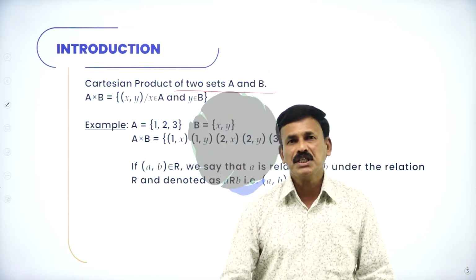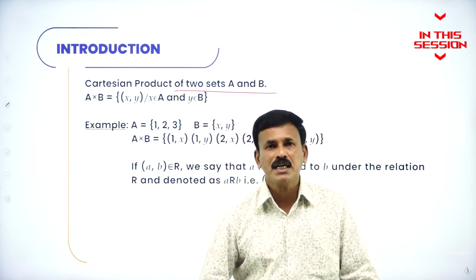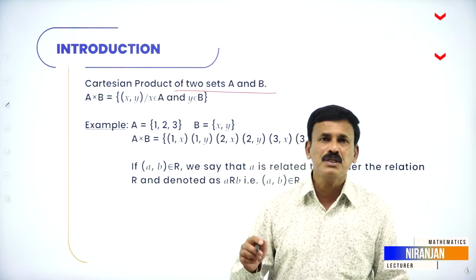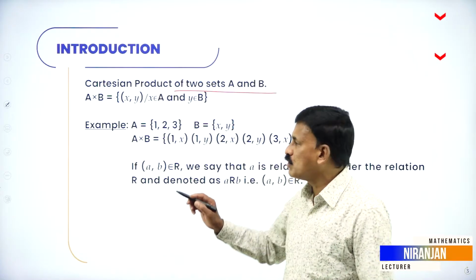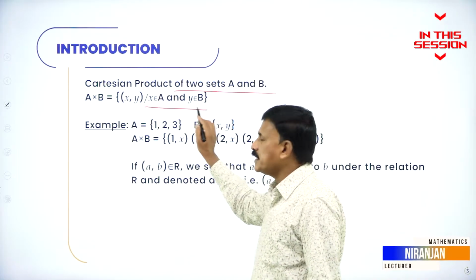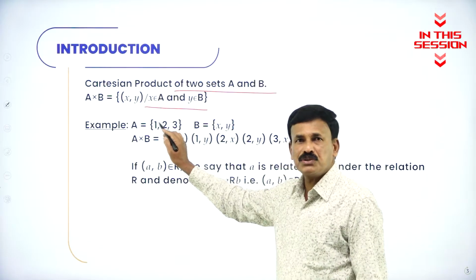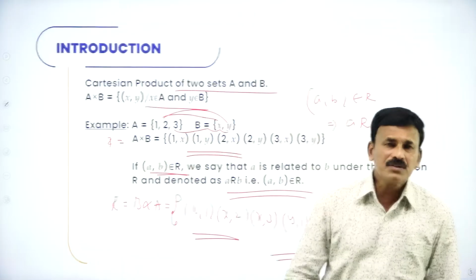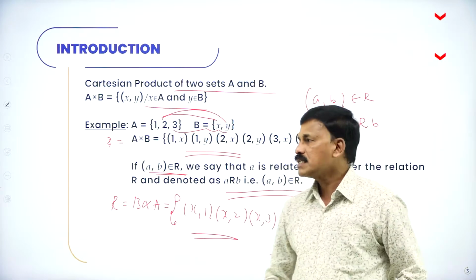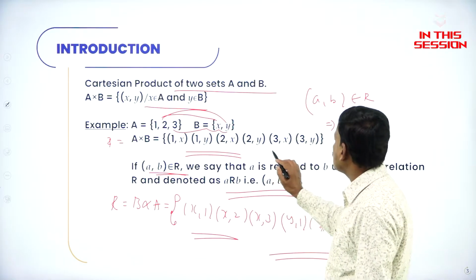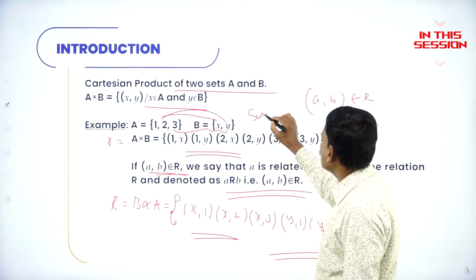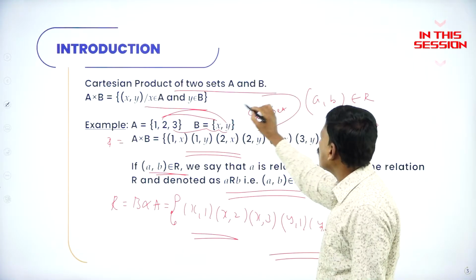The Cartesian product of two sets A and B is denoted as A into B, or A cross B, is equal to {(X, Y)}, such that X belongs to A and Y belongs to B. Now the relation is nothing but a subset of this Cartesian product. The subset of A cross B is called the relation.